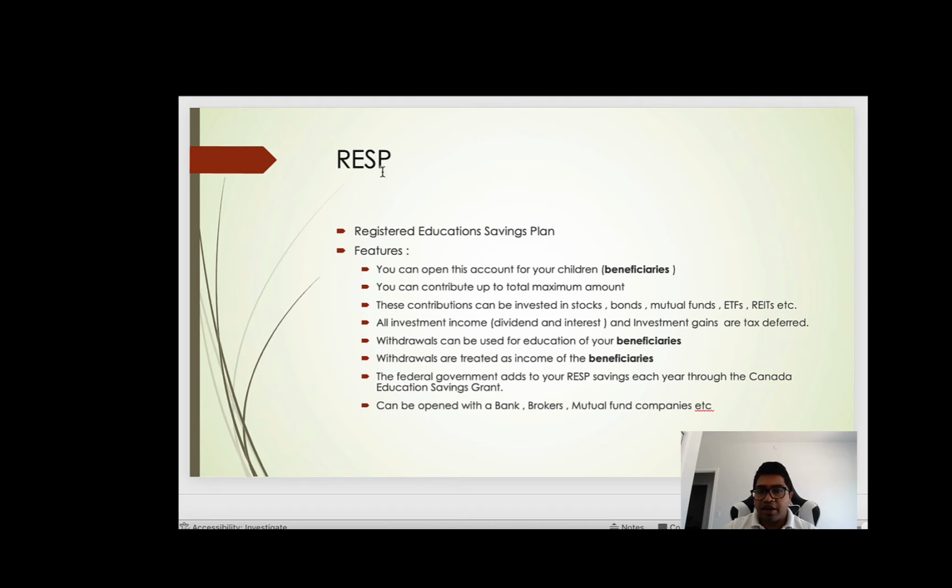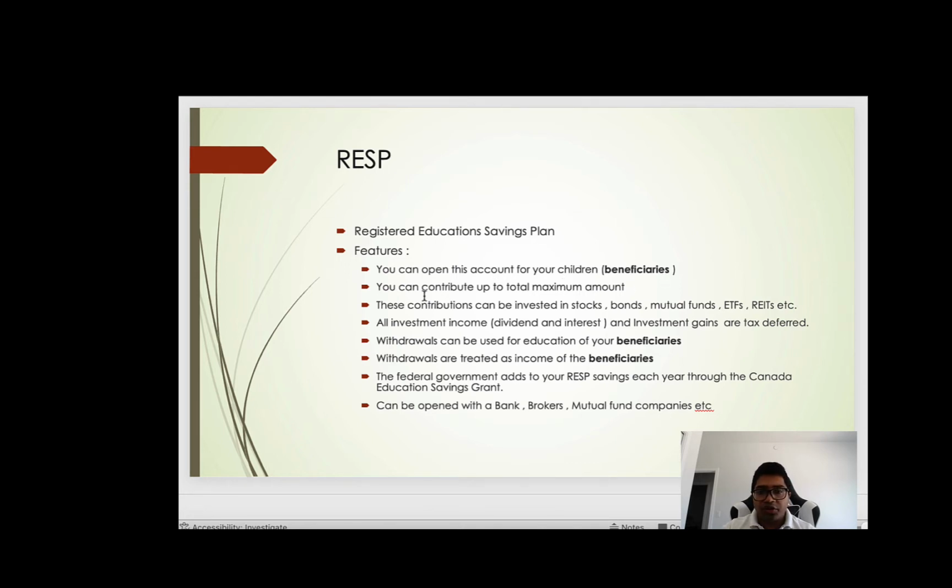So what is RESP? RESP is an acronym for Registered Education Savings Plan. So you can imagine it's an investment account for your kids. It's not for your education. It is an investment account that you start for your beneficiaries, that are your children. You can open this account for your children who are the beneficiaries.